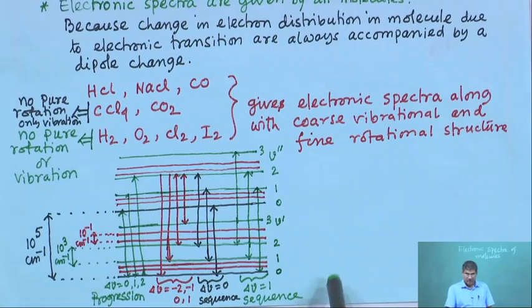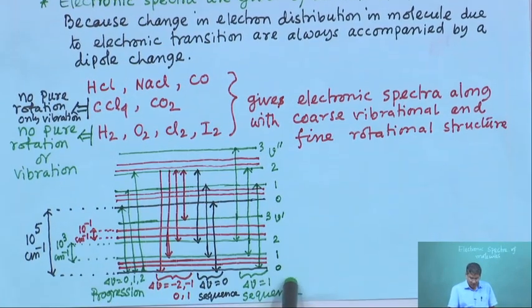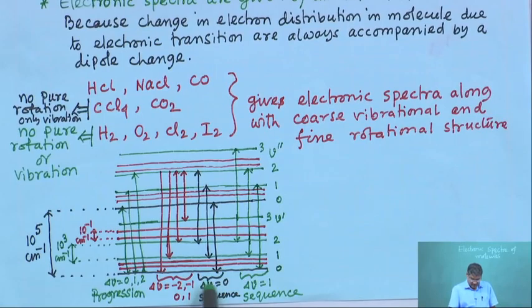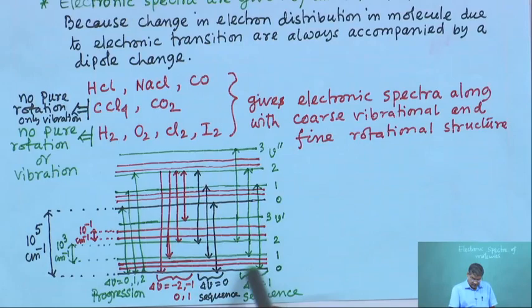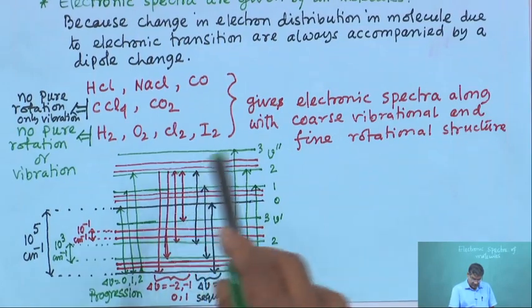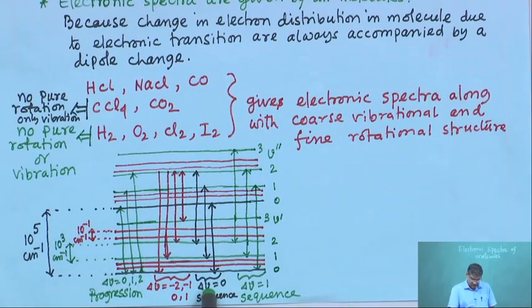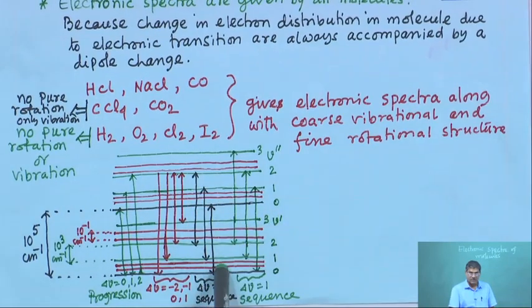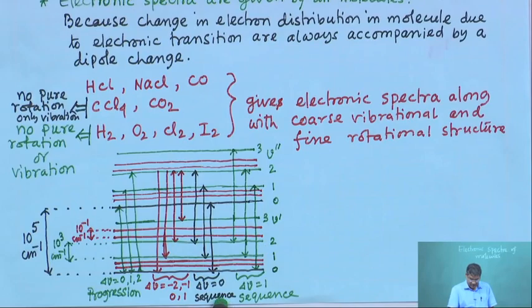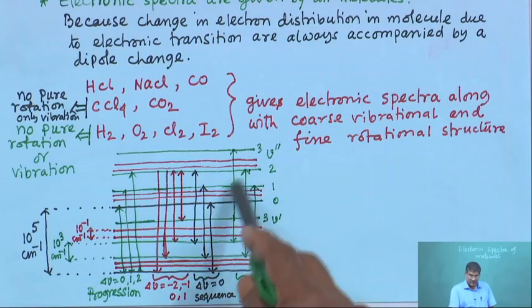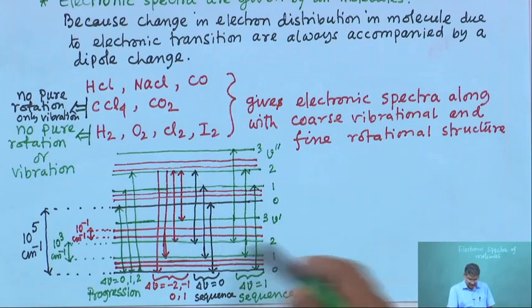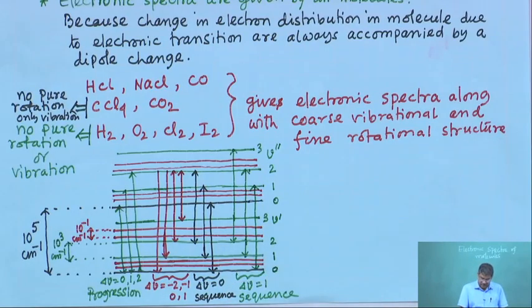The other one is called sequence. So, maintaining del V equal to 1 or del V equal to 0. So, this is del V equal to 0. For this, all of the transitions follow del V equal to 0. So, this type of spectra is called sequence. Similarly, del V equal to 1 gives another set of spectra. So, these are examples of progression and sequence.